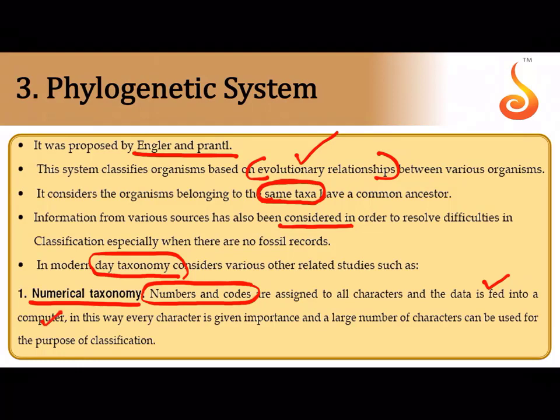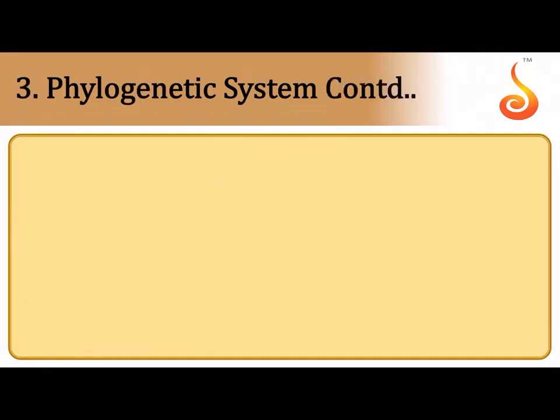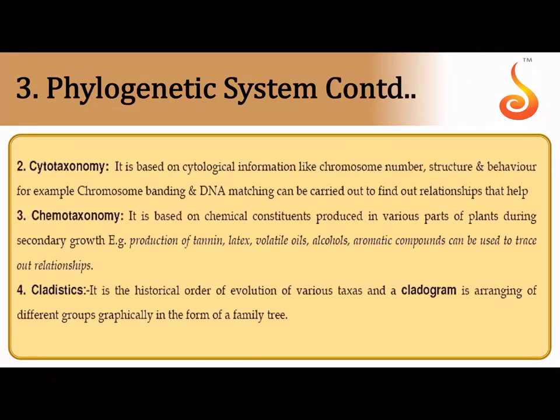So you keep feeding every single character and giving importance to it, and you can obviously store a lot of characters in your database, which will help you to classify, which will help you to create a comparison between the organism that you are studying and something that has already been described. Okay, then comes Saito Taxonomy.